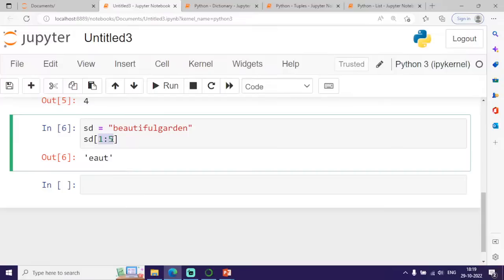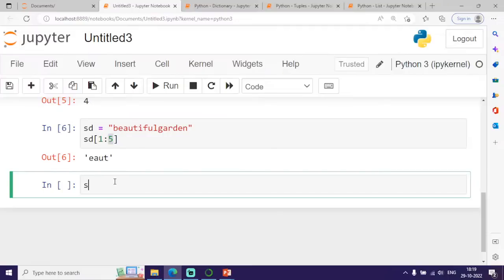If I want to extract some specific characters, I can go for this colon operator. It is used to extract some specific characters from my input string. Before the colon indicates the starting index and after the colon indicates the ending index. Clear with this?